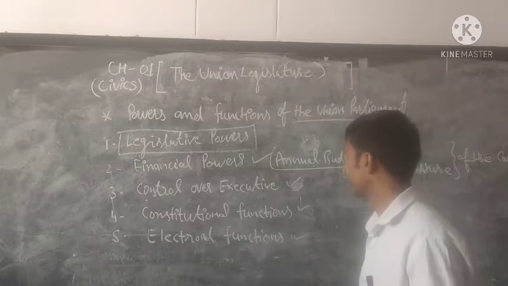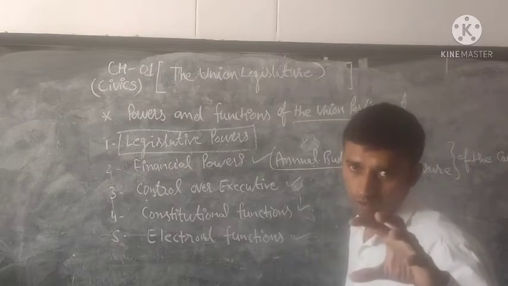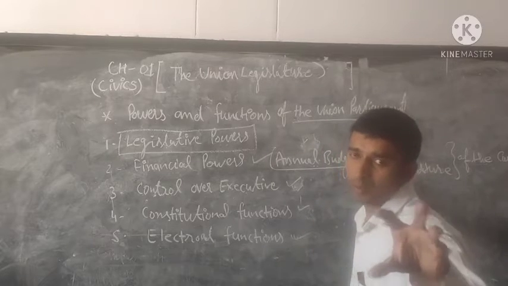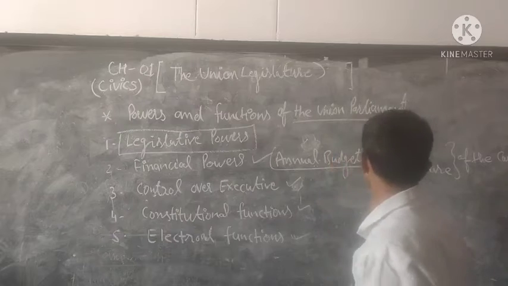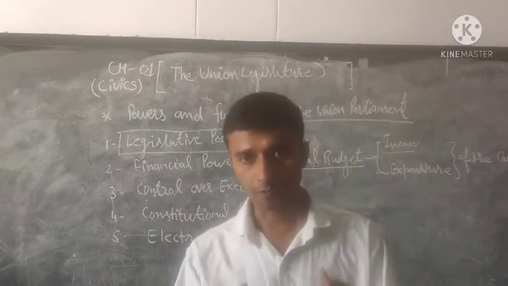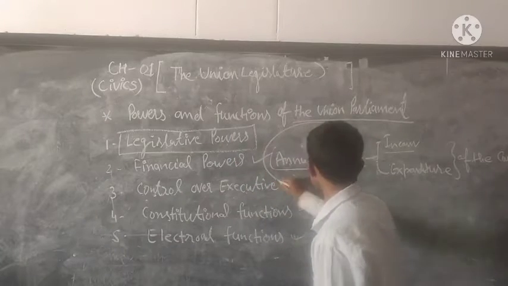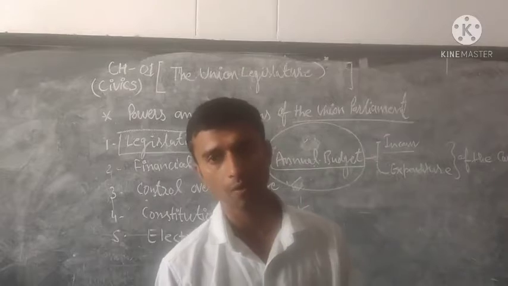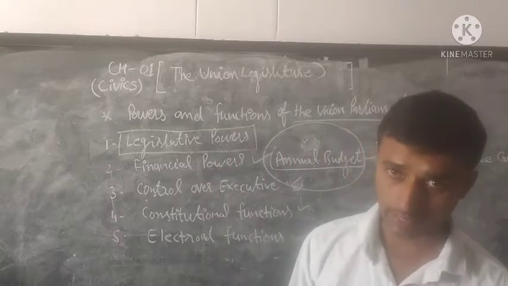This Consolidated Fund of India is mainly used by the Union Parliament for expenditure and also for income. Okay, the first point: the annual budget passed by the parliament. This is the first financial power of the parliament.